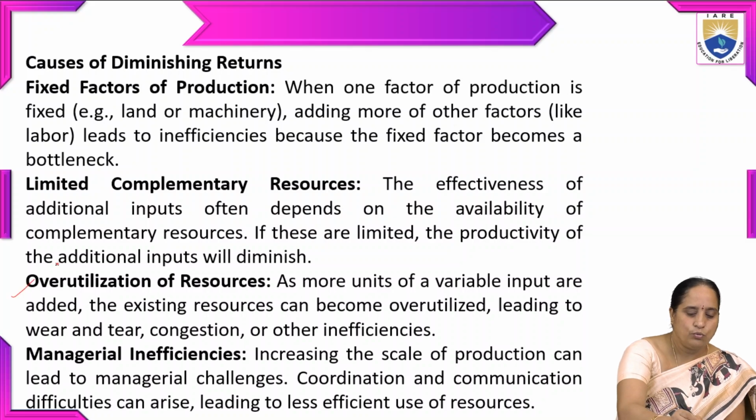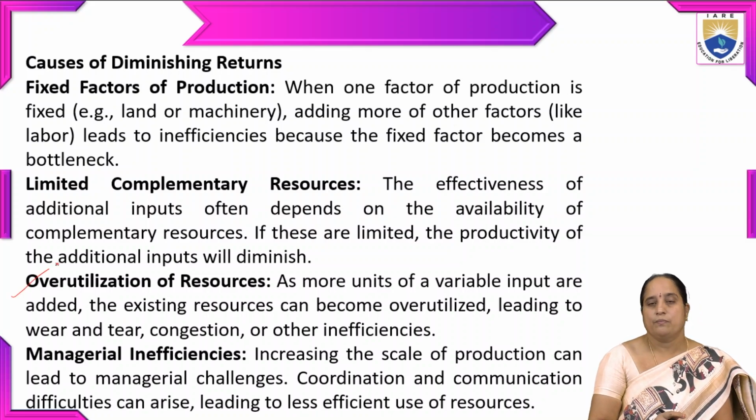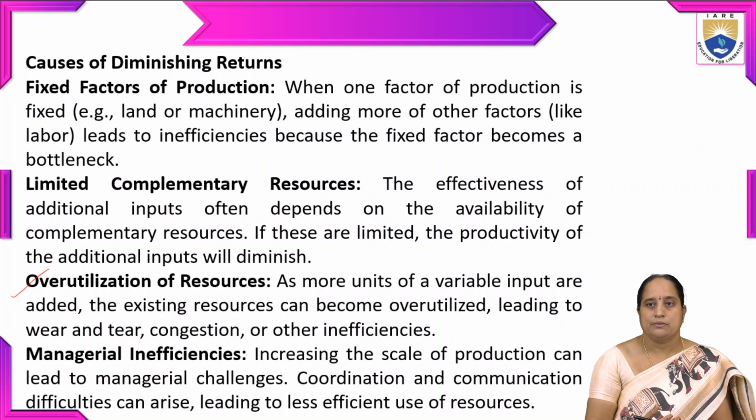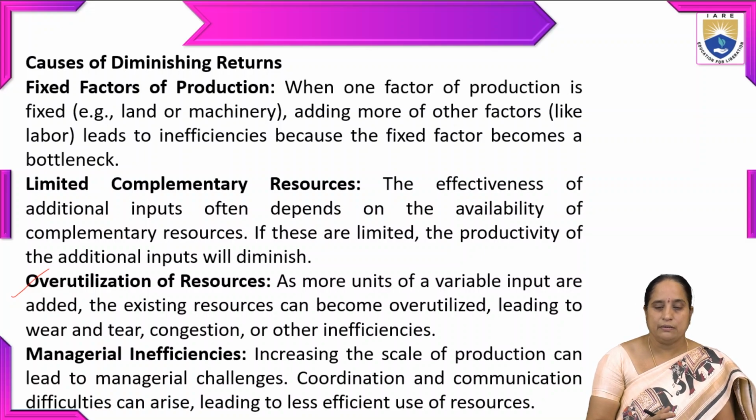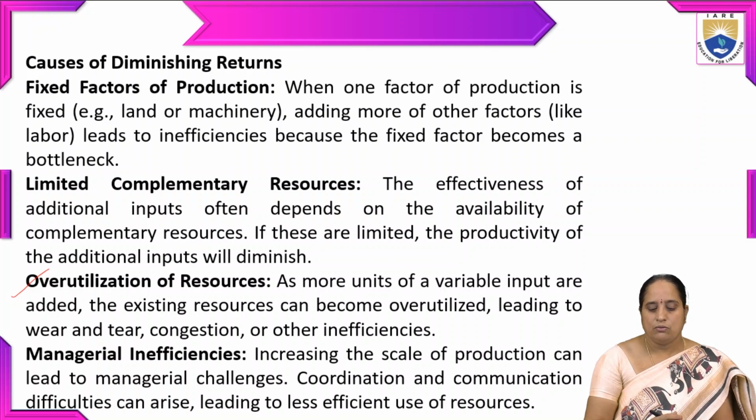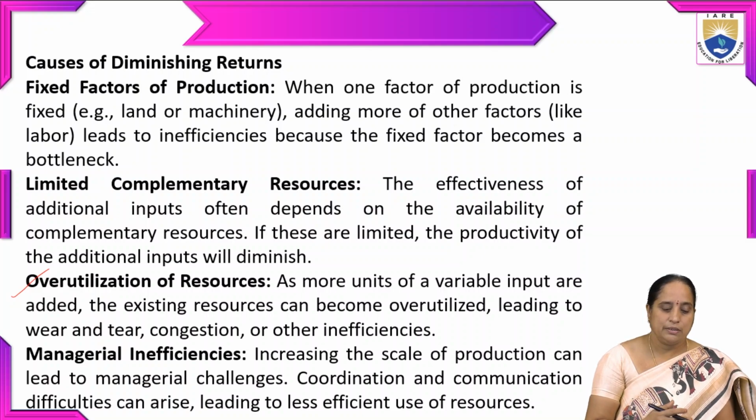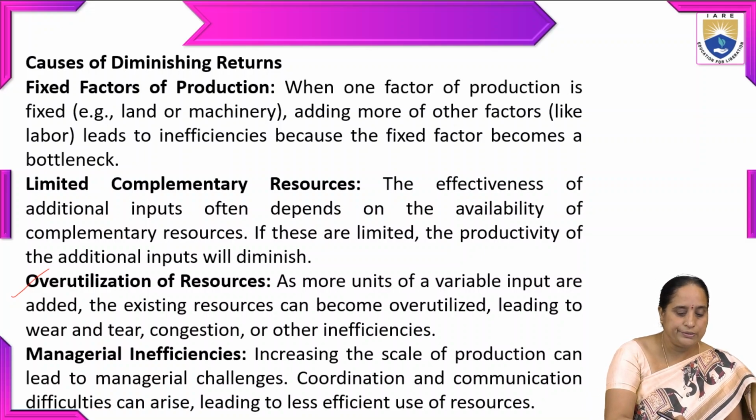And the next one is overutilization of resources. As more units of a variable input are added, the existing resources can become overutilized, leading to wear and tear, congestion, or other inefficiencies. So we should not utilize the resources excessively, and we also should not underutilize them. Both are harmful to the organization.